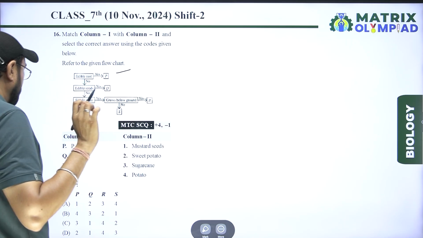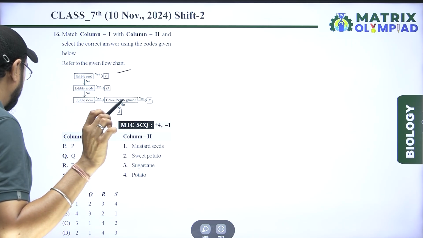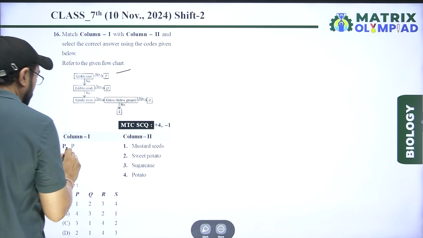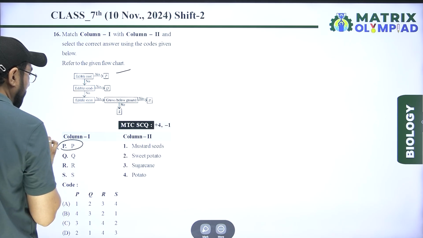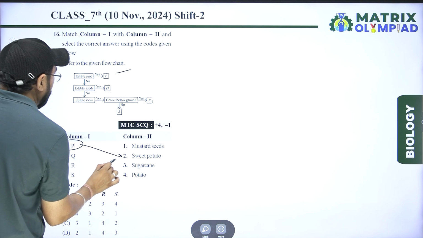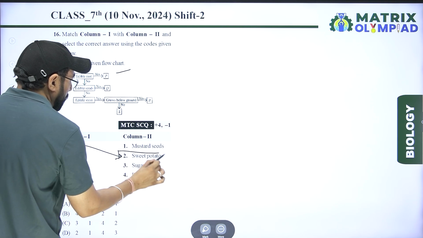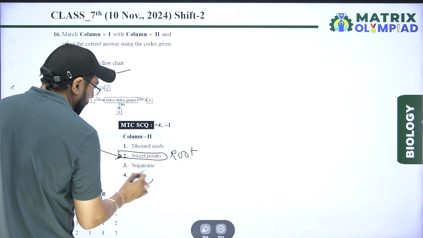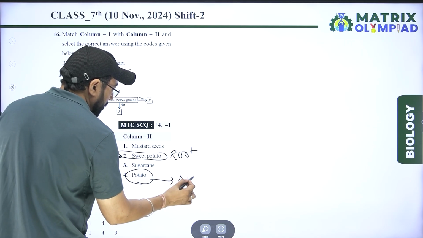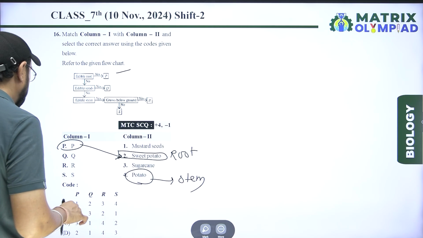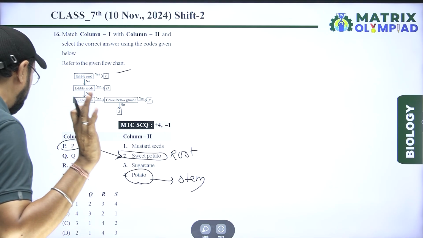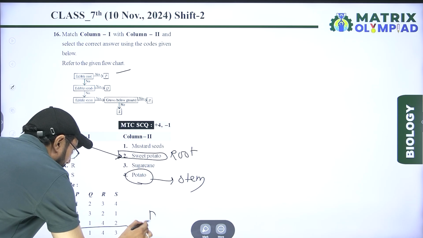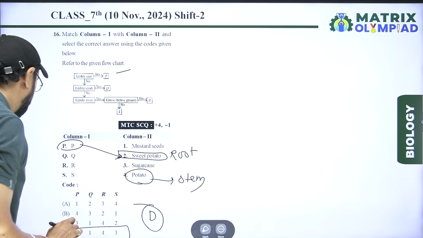Edible root, P. Yes or no? Edible root P is related to sweet potato. Sweet potato is a root, and the simple potato is a modification of the stem. So P relates to the second in option D. Option D is correct for this.